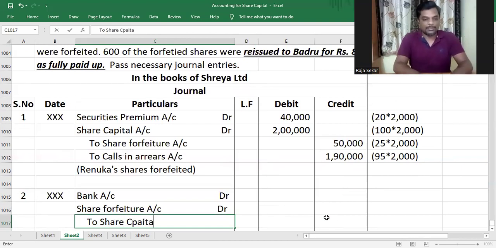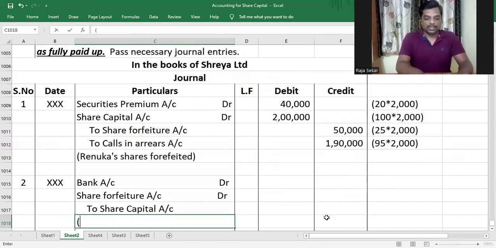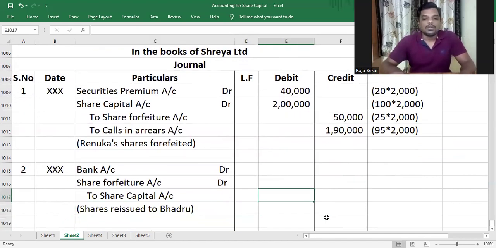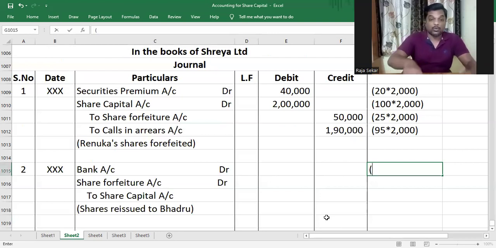And you reissue shares. Capital is increasing, and the share capital, a liability account, will be credited. Shares reissued to Badru. Understood or not, my dear? You guys got to write the correct narration. Okay, I'm writing the shorter version because I want to save time for you. I just want to teach you the concepts here. Understood?